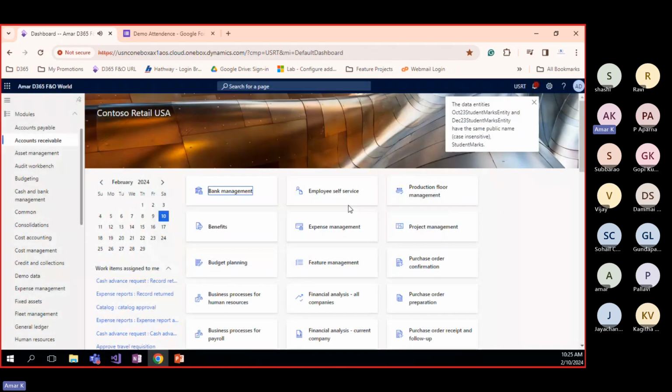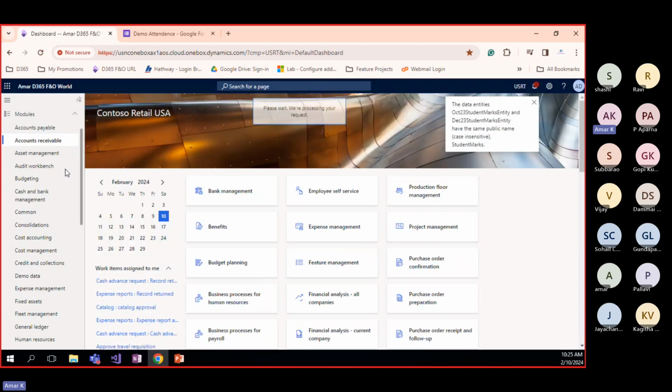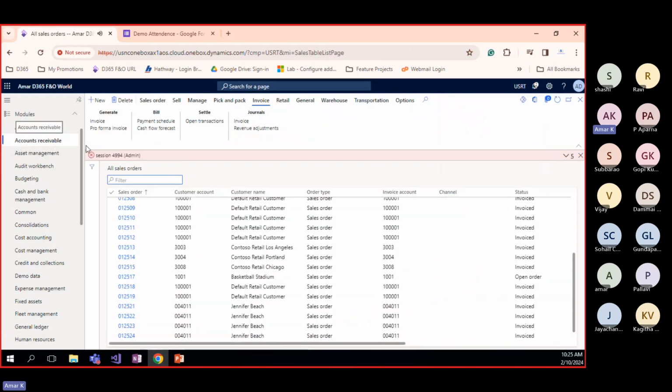Wait, this is a different one: all sales orders. I went to accounts receivable, all sales orders. Suppose your functional consultant needs to add one more column here. So your point is who will give the exact table name, correct? The exact screen name, they will anyway give, and the tables.